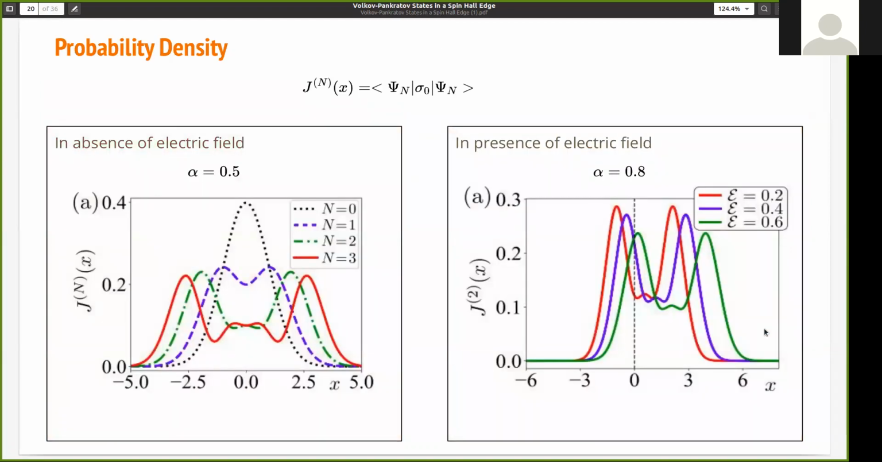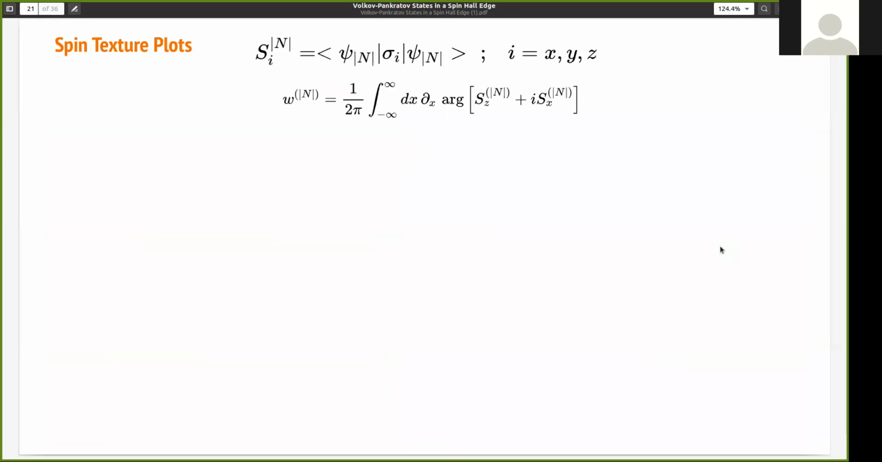Now we tend to measure the probability density for each state. These are basically the probability densities for the zeroth, first, second, and third states. You can see this is just like the harmonic oscillator equations. And when we apply the electric field, you can see there is a clear shift of the probability density peaks. So this is a very trivial result.